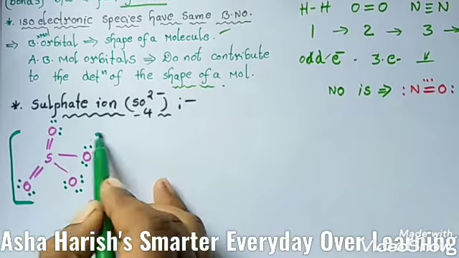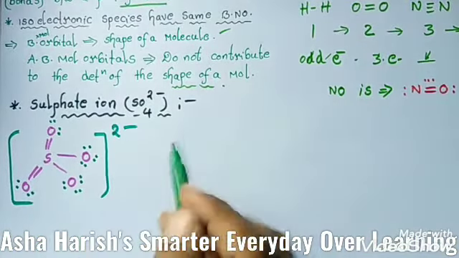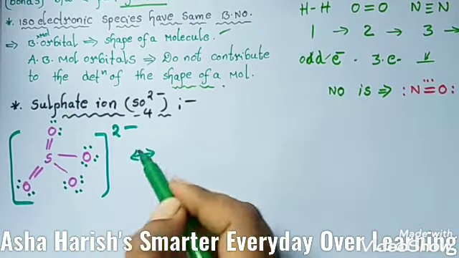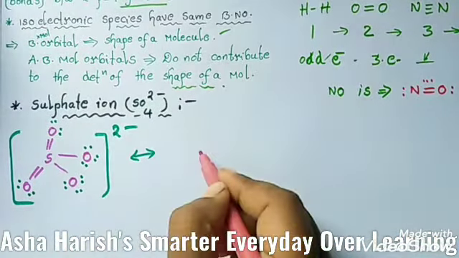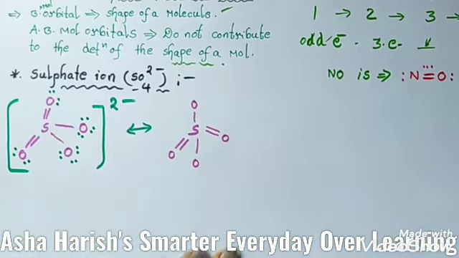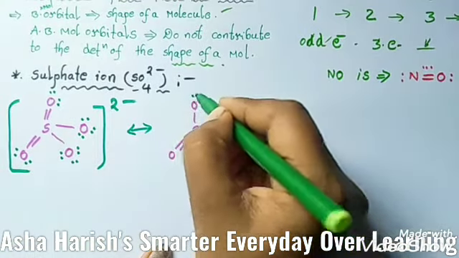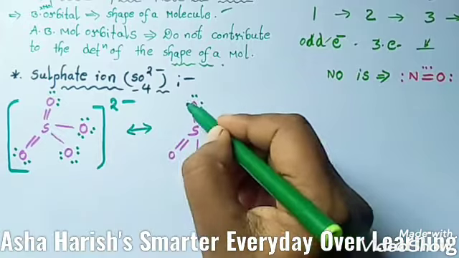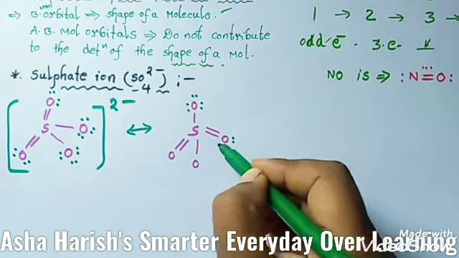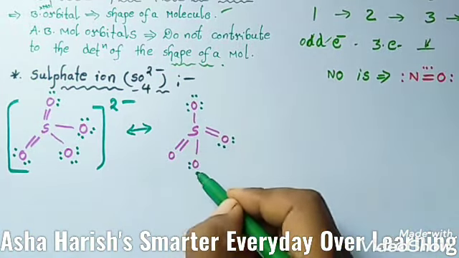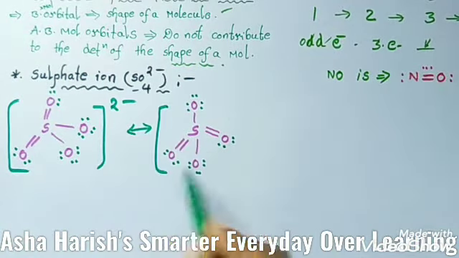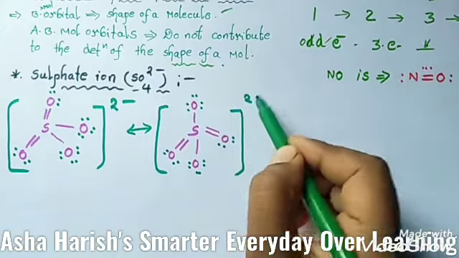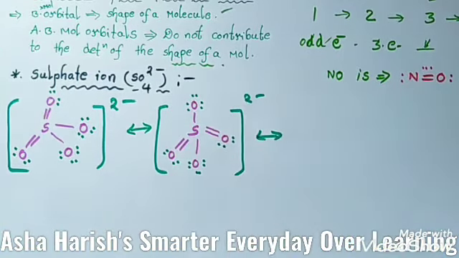Here 2-. And the next structure: sulfur, with lone pairs of electrons on this oxygen. Here 3 pairs of electrons, and here 2 pairs, here again 3 pairs, here only 2 pairs. As usual, 2-.